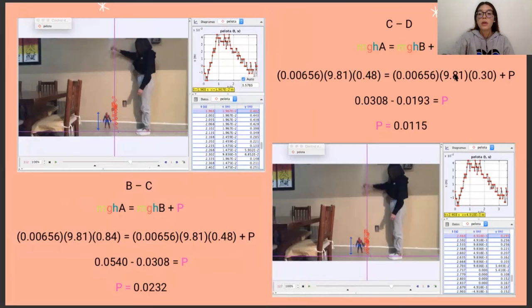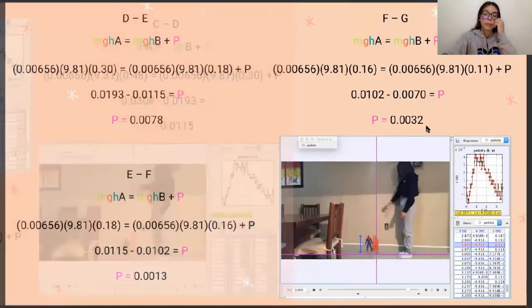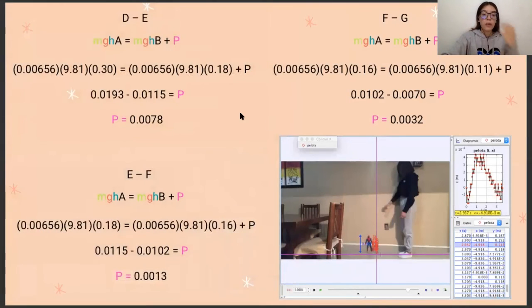This is our third rebound. The only thing that changes is the height, that is 0.30. So the P is 0.0115. The next rebound is 0.0078. The next rebound is 0.0013.